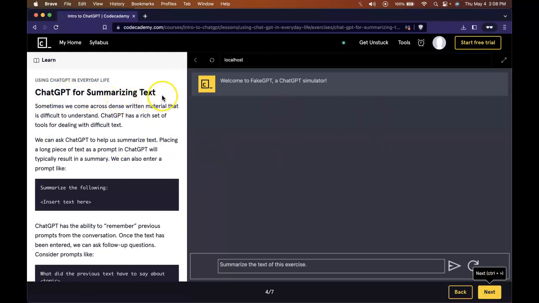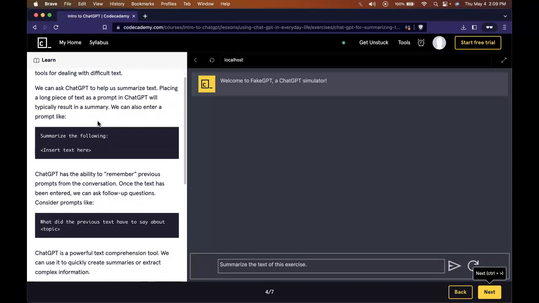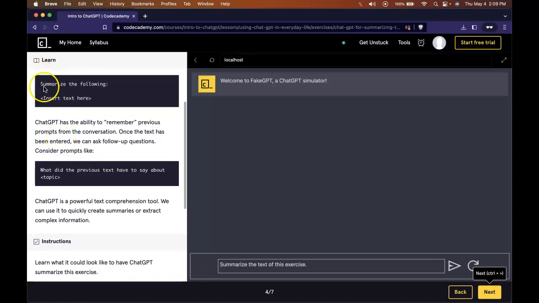ChatGPT for summarizing text. Sometimes we come across dense written material that's difficult to understand. ChatGPT has a rich set of tools for dealing with difficult text. We can ask ChatGPT to help us summarize text. Placing a long piece of text as a prompt in ChatGPT will typically result in a summary. We can also enter a prompt like, summarize the following. Then we insert our text.